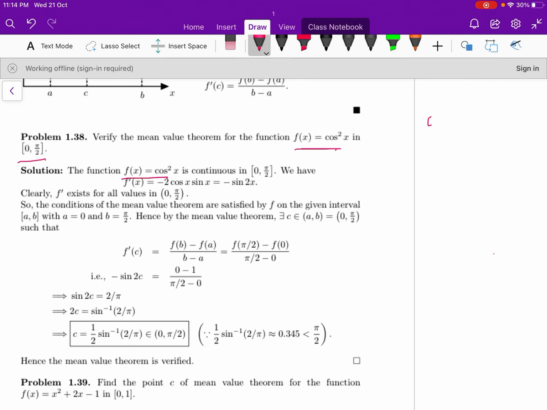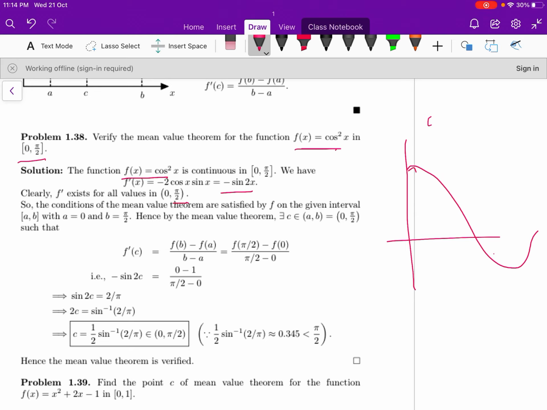F of x is cos square x. The function is continuous because cos square x is continuous in the interval 0 to pi by 2. You know the cos x curve like this, you can write like this. So the function is continuous. Cos square x is also continuous in interval 0 to pi by 2. And the derivative f dash of x equal to minus 2 cos x into sin x, that is minus sin 2x. And derivative exists for all the values in the open interval 0 to pi by 2. So the conditions of mean value theorem are satisfied for the interval 0 comma pi by 2.